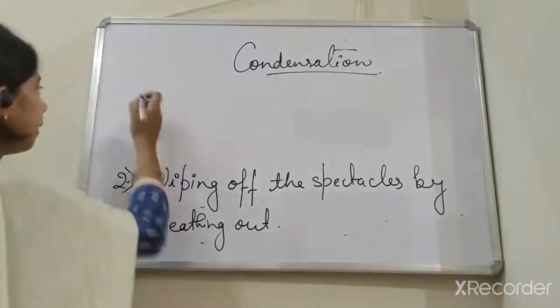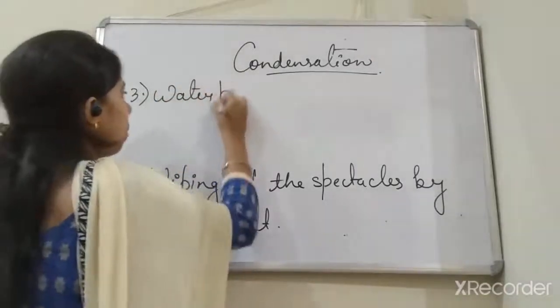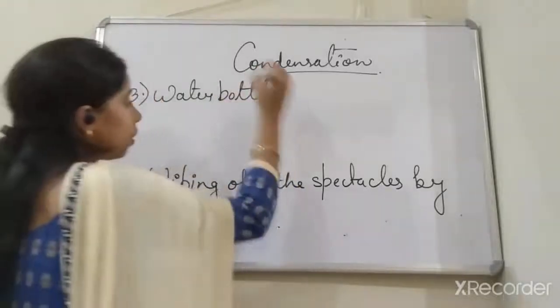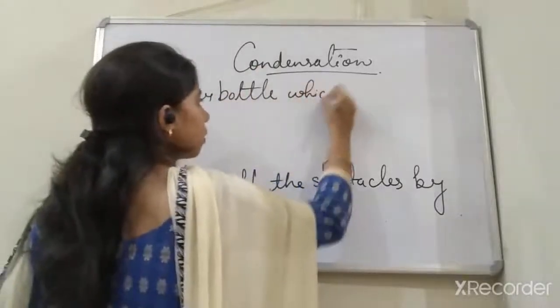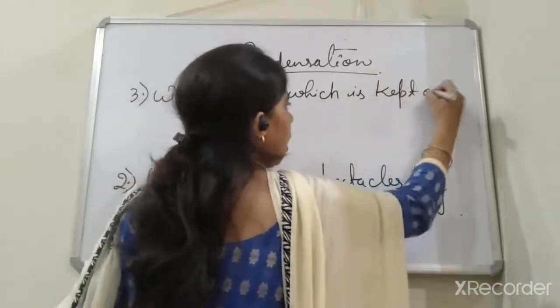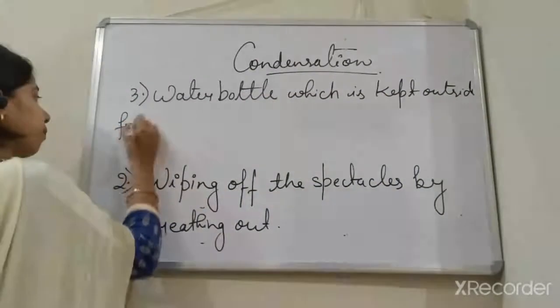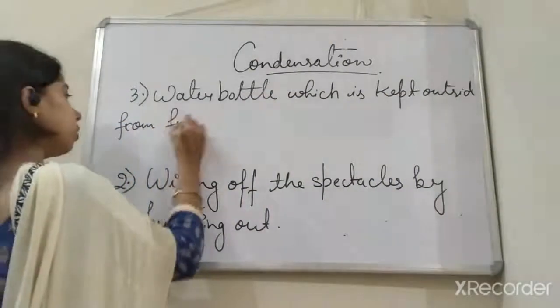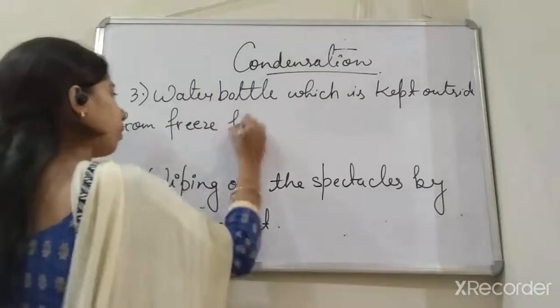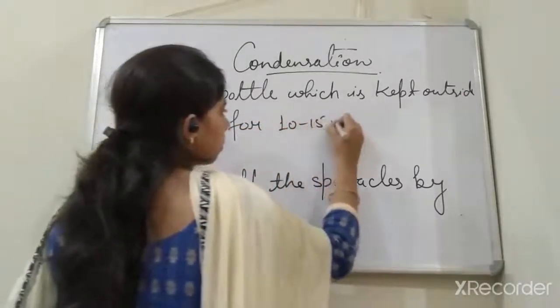So we can say that the third one is the water bottle which is kept outside from the fridge for 10 to 15 minutes.